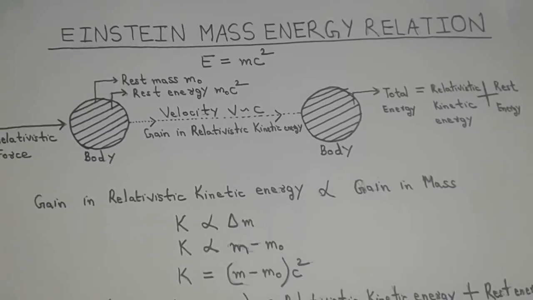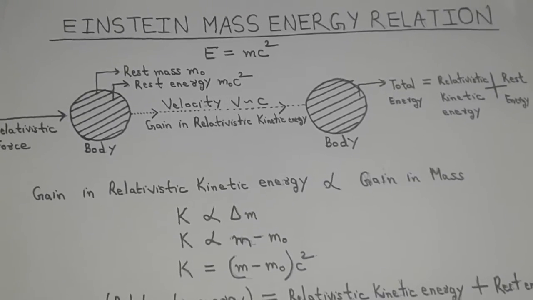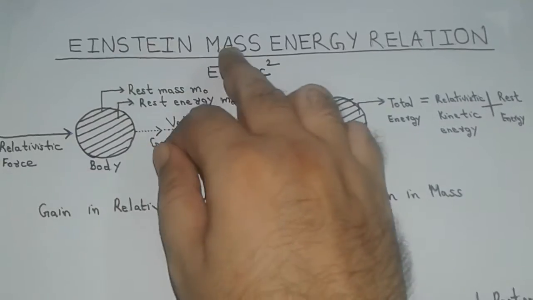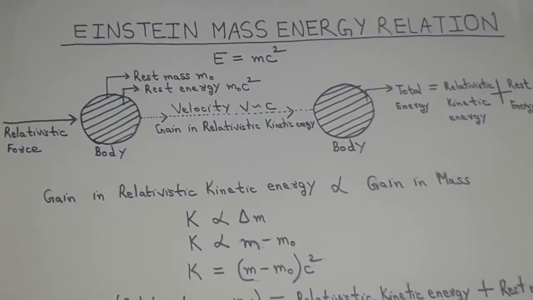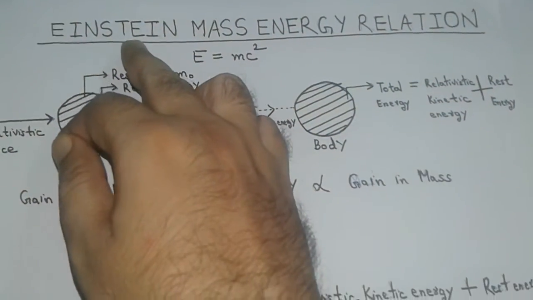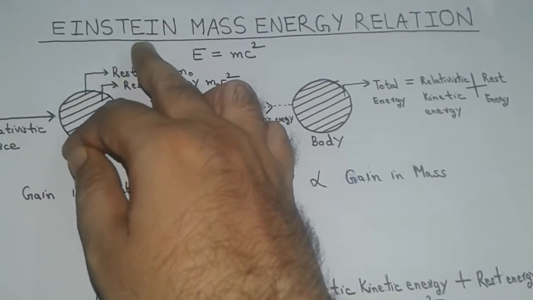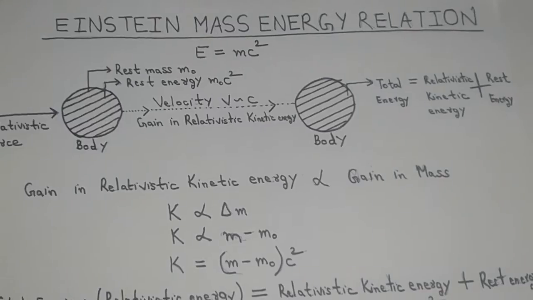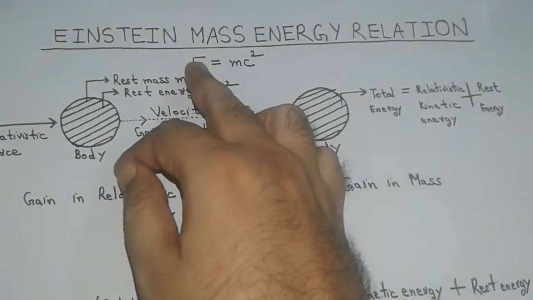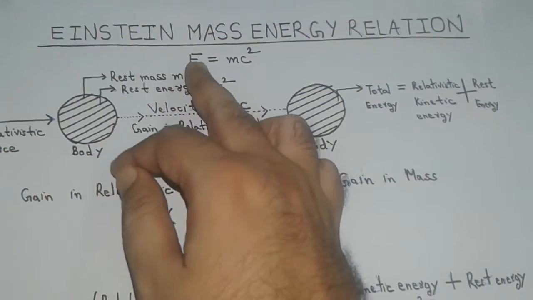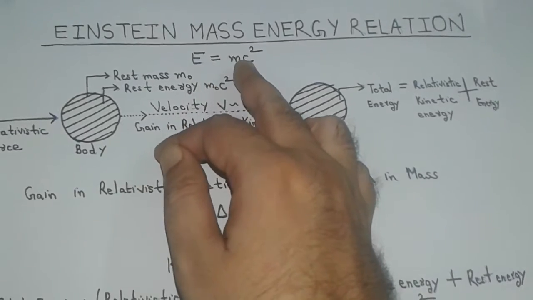Hello students, in this video we will discuss Einstein mass energy relation. Albert Einstein proved that energy and mass are interconvertible, and this relationship is given by E = mc².